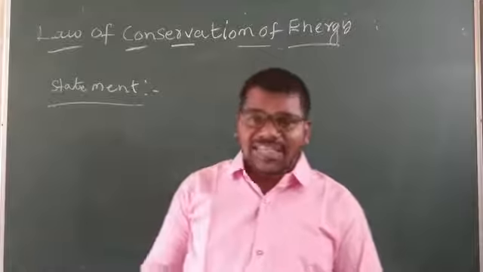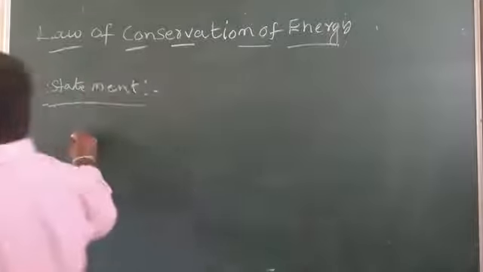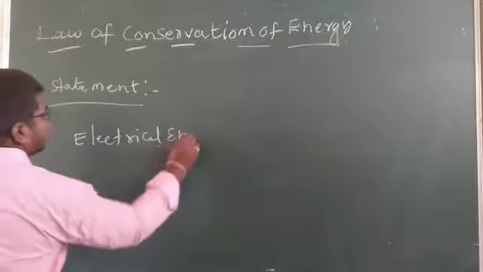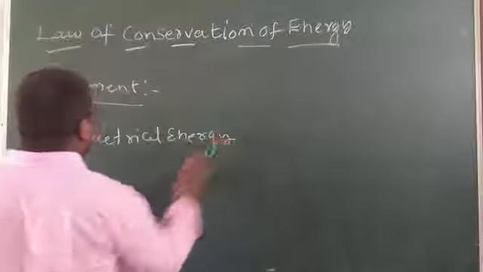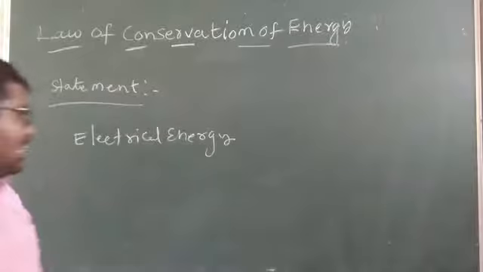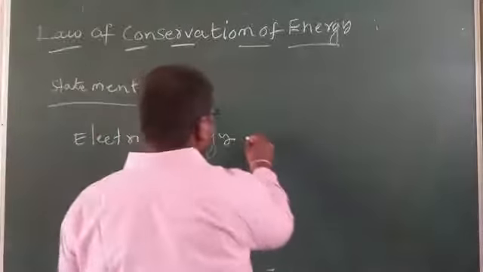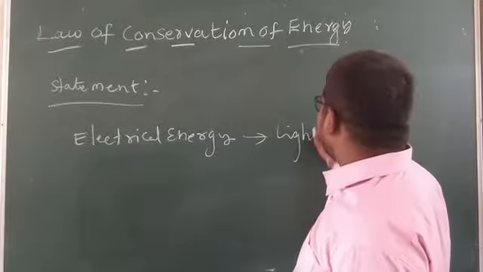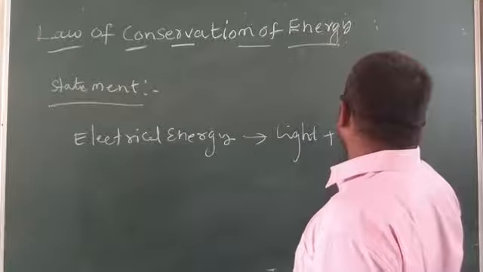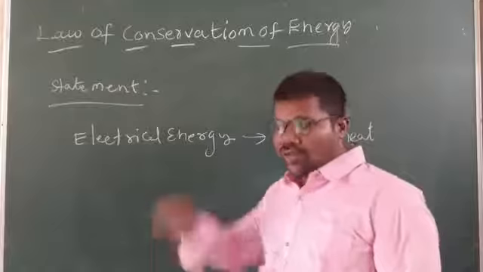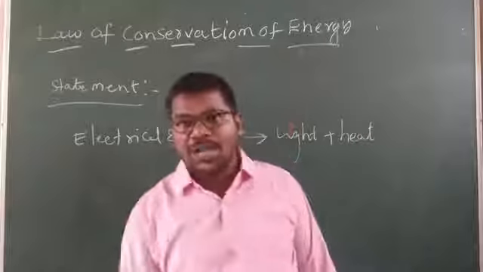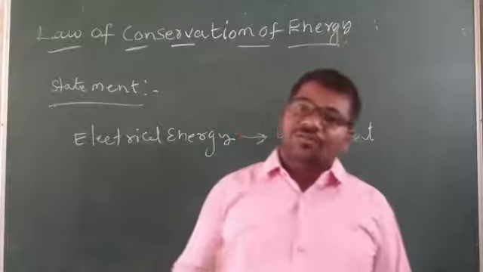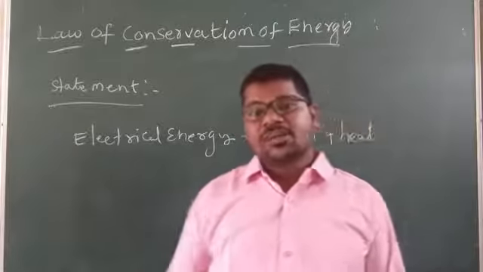Suppose we consider electrical energy. This electrical energy can transform into light and heat. Whenever we switch on a bulb, the current passes through the wire towards the bulb, so the bulb glows.